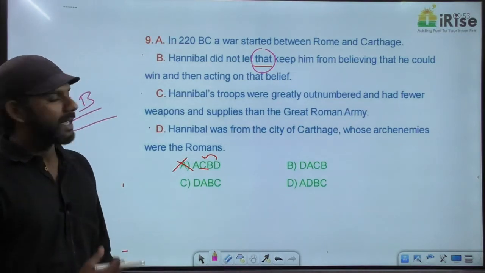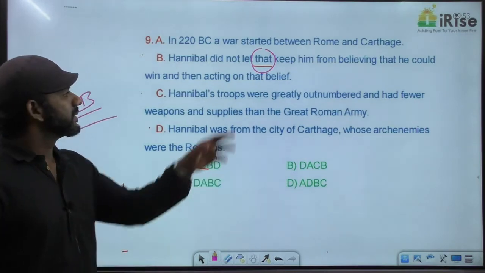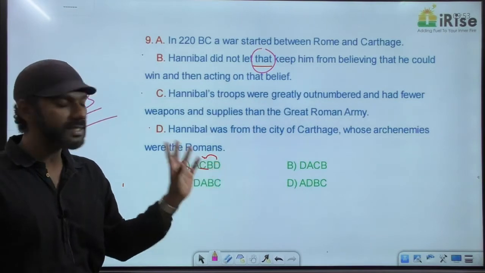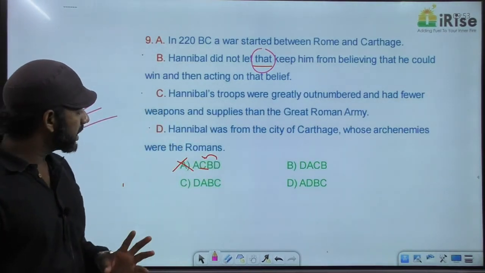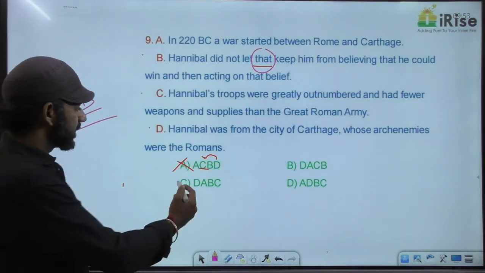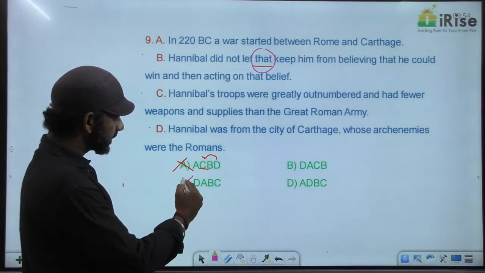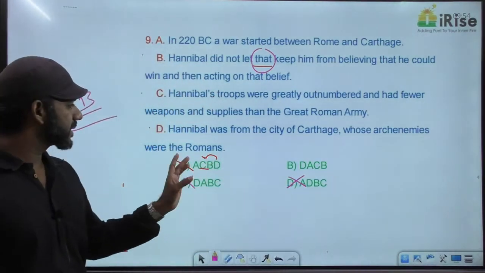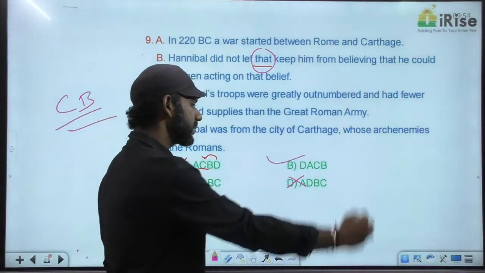Now come to B. Hannibal did not let that keep him from believing that he could win. That refers to being outnumbered and possessing fewer weapons and supplies than the great Roman army. So CB is a mandatory pair. CB as mandatory pair comes only in two options. So based on that, C is eliminated, D is eliminated. CB as mandatory pair comes in A and B. Anyway, A is already eliminated. The answer must be option B.